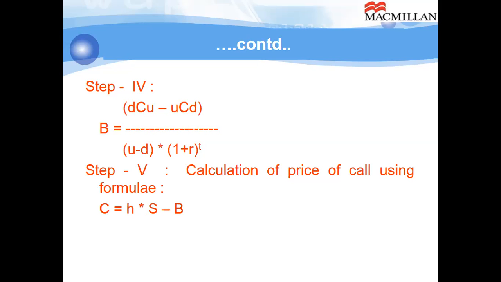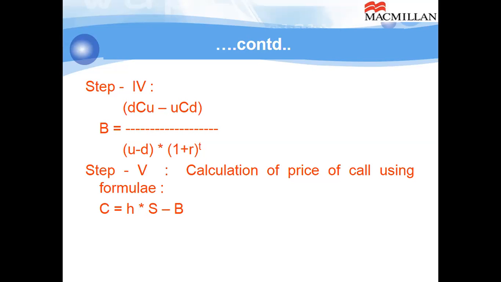For the same parameters, if it is a put option, the hedge ratio will be 0.75 minus 1, negative 0.25. I repeat it again, because 0.75 was the hedge ratio when it is a call option. So for the put option, it will be 0.75, that is the hedge ratio of the call option, minus 1. Result will be negative 0.25. Negative 0.25 means you should take a short selling equal to this quantity. So if you have sold a put option, you should take a short selling equal to 25 shares on the underlying stock. That is the meaning of negative hedge ratio. So in case of put option, hedge ratio will always be negative.